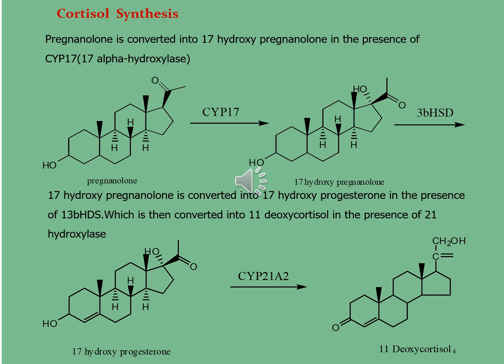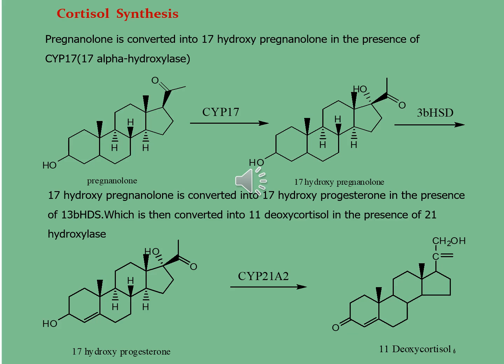You can see in the first reaction the pregnenolone, in which the acetyl group is present at carbon 17 position, is converted into 17-hydroxy pregnenolone in the presence of enzyme CYP17. In the second molecule, there is an acetyl group at carbon 17 position in addition to a hydroxyl group at carbon 17 position too.